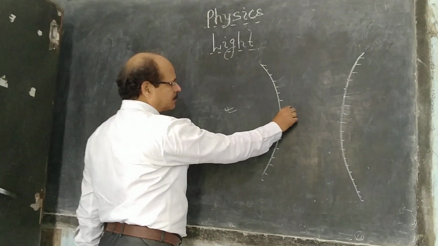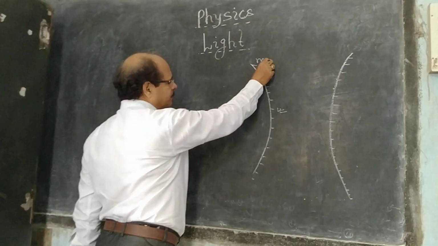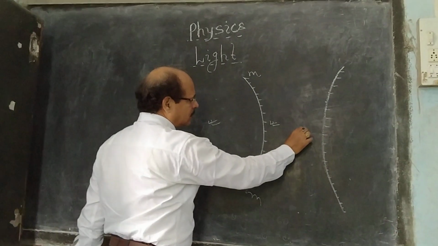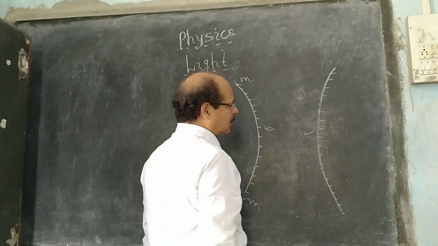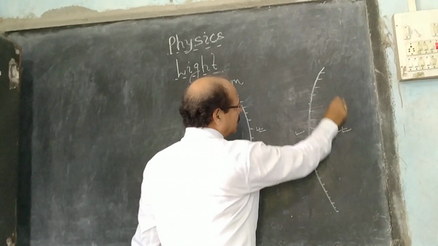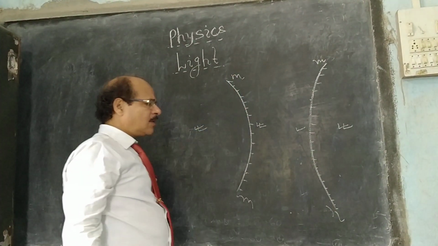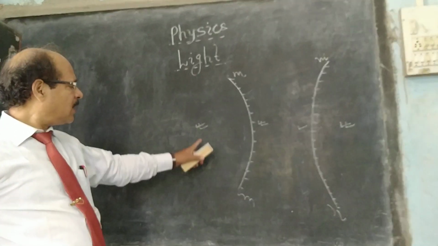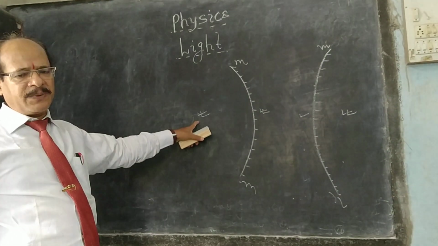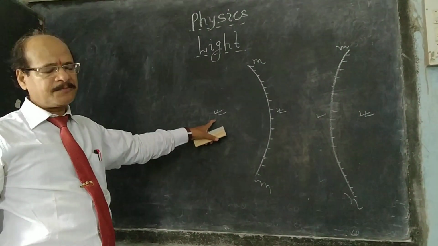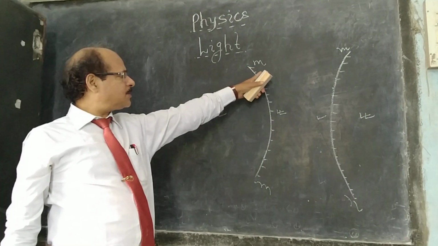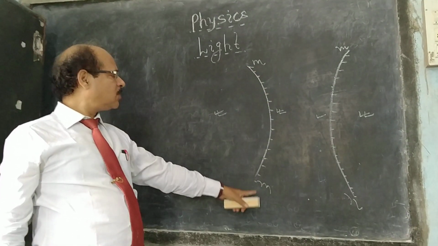In the mirror, one of the surfaces is polished. So this is the front of the concave mirror and this is the back of the concave mirror. Also, this is the front of the convex mirror. This is the back of the convex mirror.